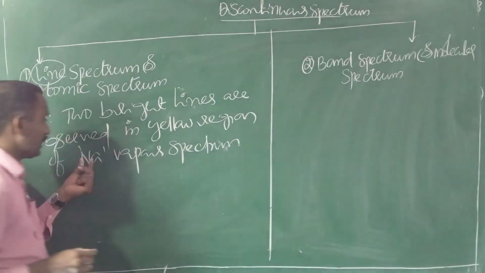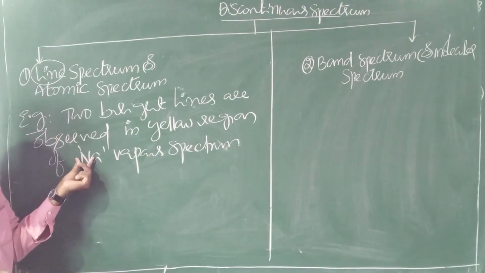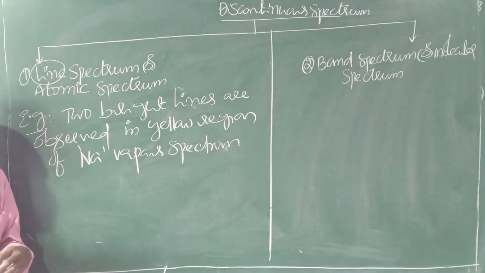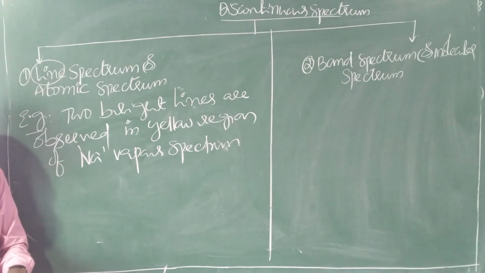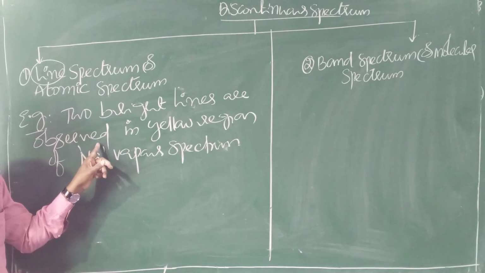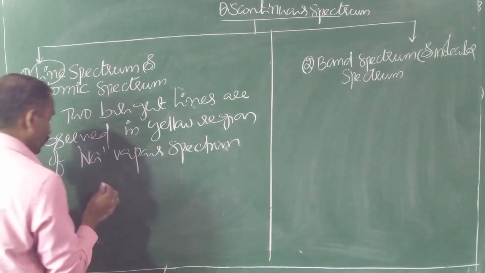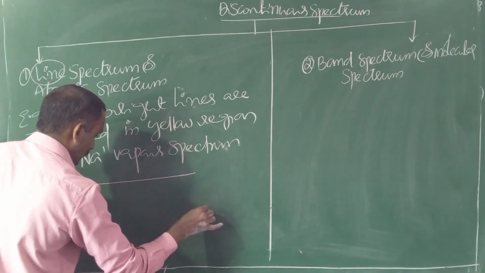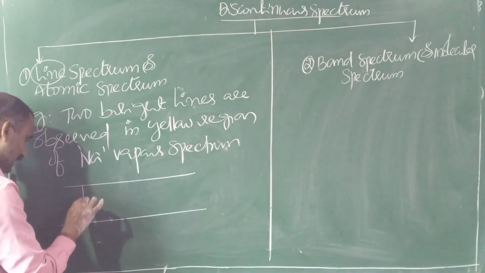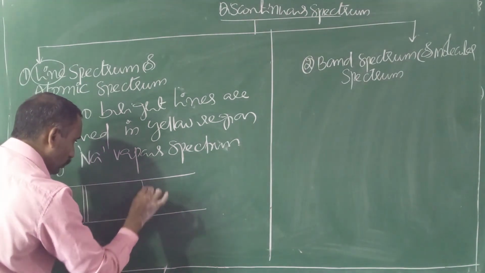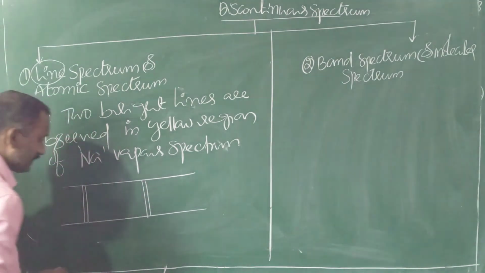Whenever sodium is strongly heated, it converts into vapors. From the vapors, light is emitted. The emitted light is subjected to dispersion by using a prism. On the photographic plate, two bright lines are observed, in the yellow region. This is one bright line, and this is another bright line.